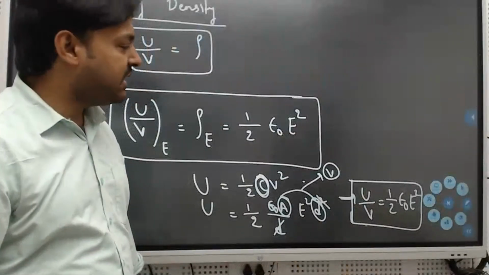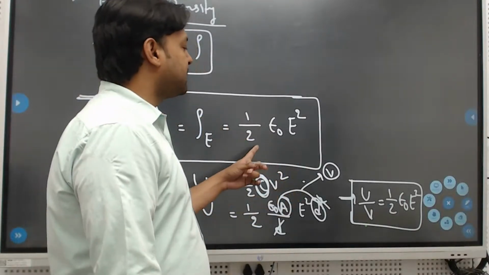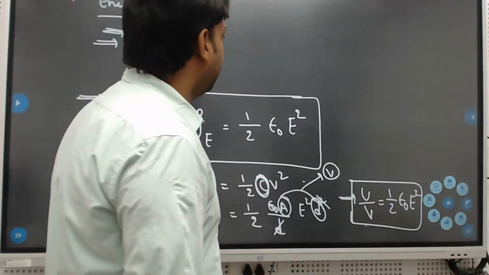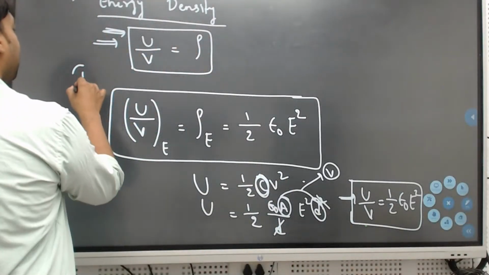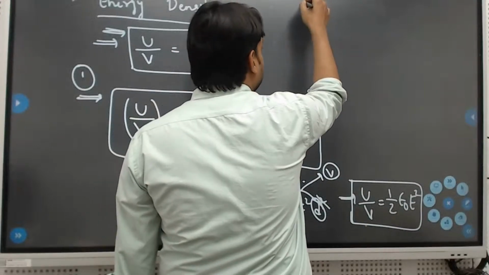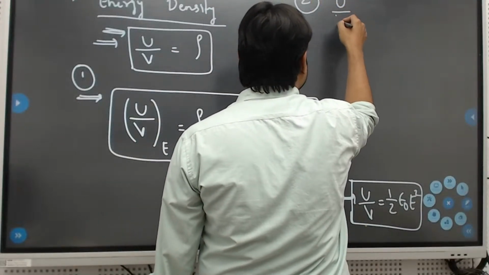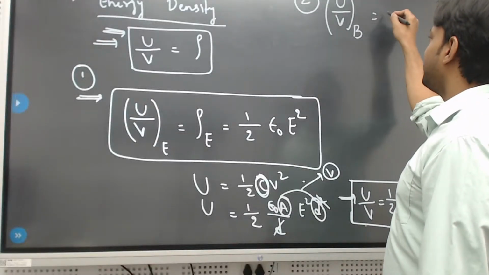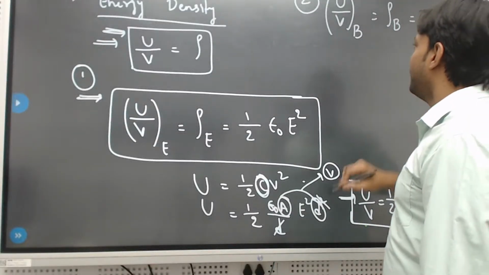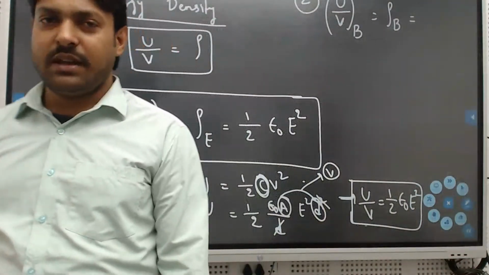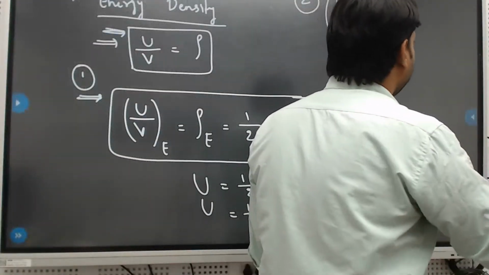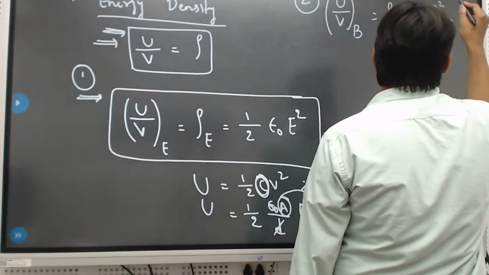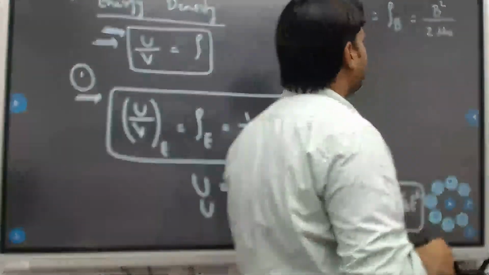Just have proved for your convenience. Try to recall the formulas. Half epsilon naught E square will be the energy density in terms of electric field. In the similar way, we can calculate energy density, energy per unit volume, with respect to magnetic field, and the formula will be B square by 2 times mu naught.